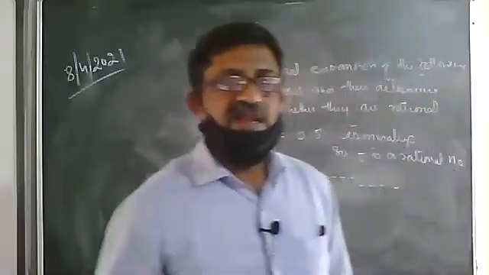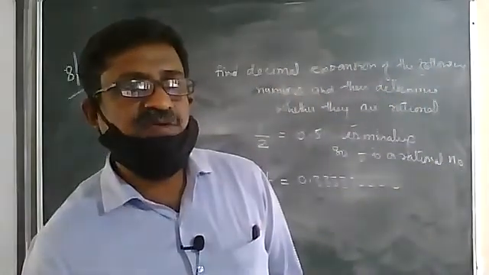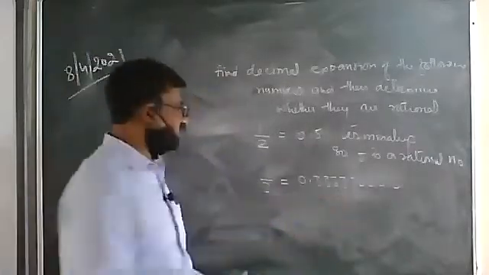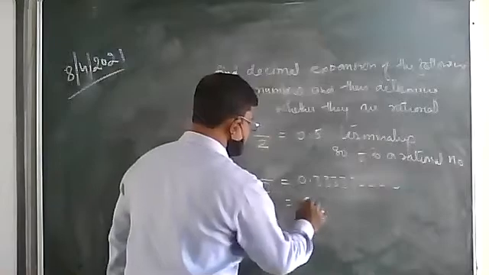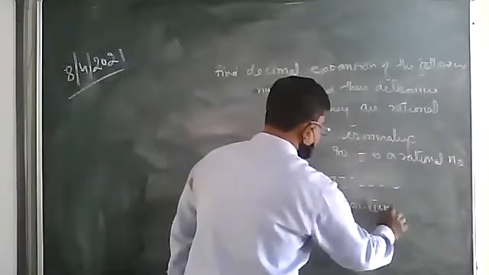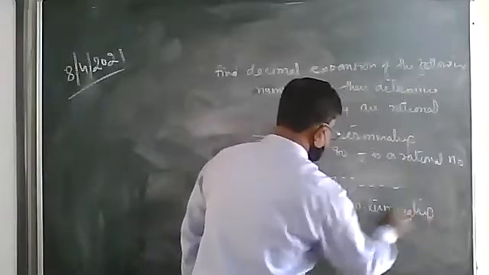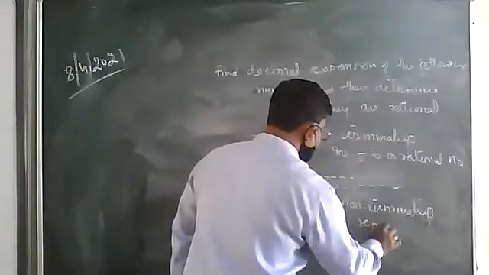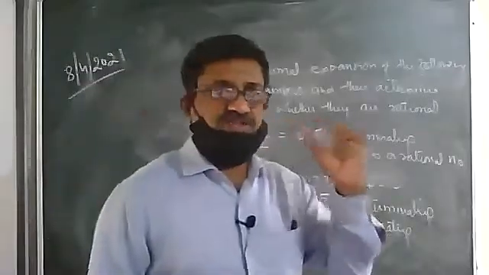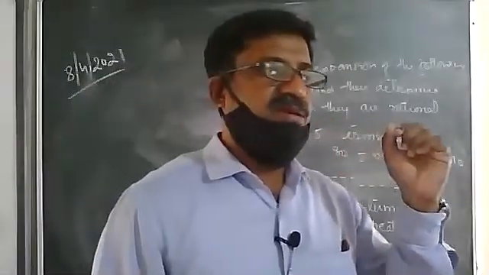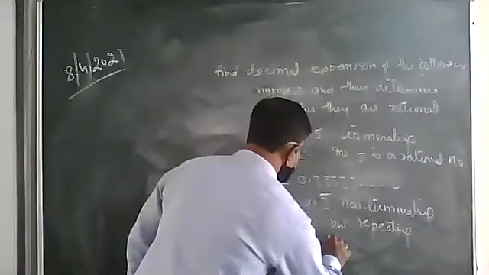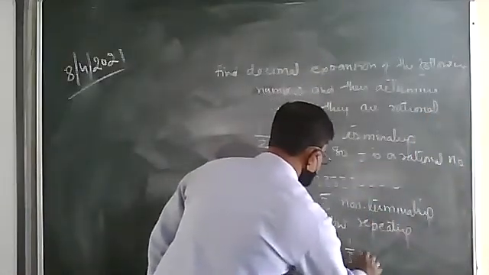This is not ended. And the numbers which are not ended are known as non-terminating but repeating decimals. This 3 is continuously repeating. This is non-terminating but repeating. Such numbers which do not terminate but repeat are also known as rational numbers. So 1 by 3 is a rational number.